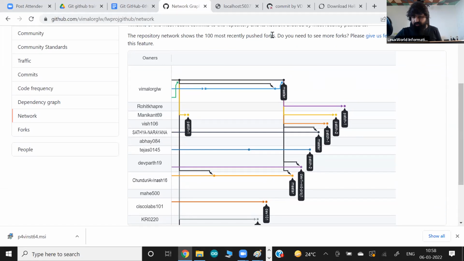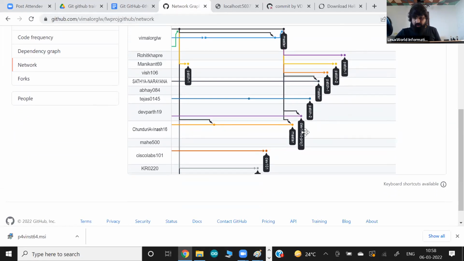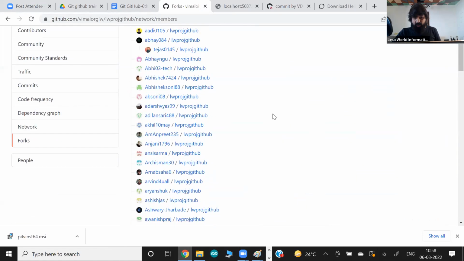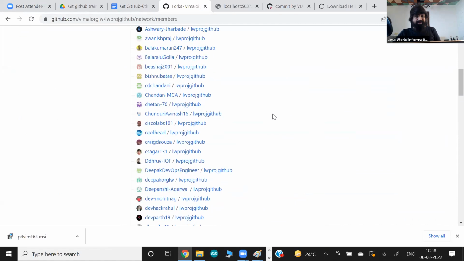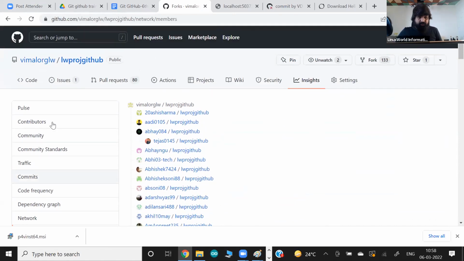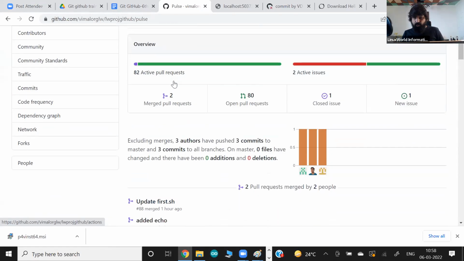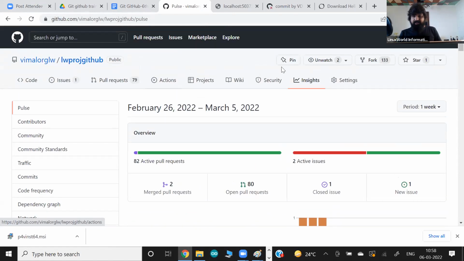This is called a patch also, right? And whatever they have done in their respective branches. And in network, you can click on forks. So these are the people who have forked my project. Otherwise, you can see other options also: contributors, community. Pulse is also a good thing. They give you a lot of information. That's what I showed you already. Inside, they talk about the entire insight of this project.